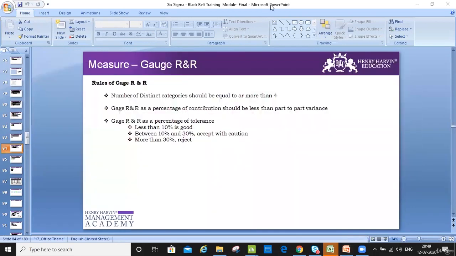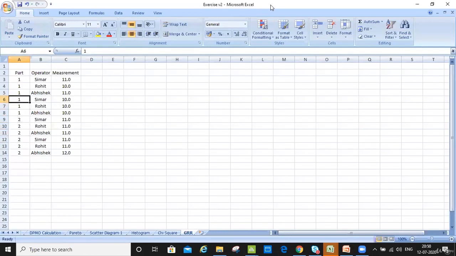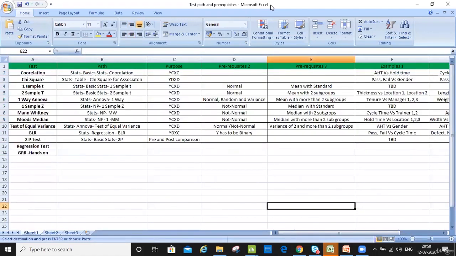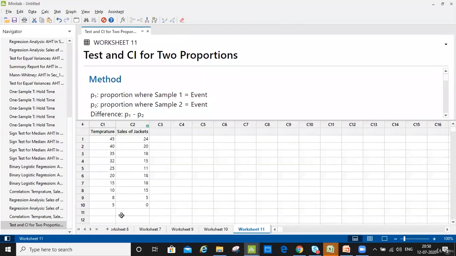Okay, good. So I have an example here, wherein I have 2 different parts and 3 different operators, Simar, Rohit, and Abhishek, and I have the measurements here. I want to do a Gauge R&R. Here you notice it's continuous data, which is why it is not showing pass or fail; it is showing the real values. Let's say this measurement is in kgs. Now I want to do a Gauge R&R to check whether my Gauge R&R passes or fails. So I go to Minitab.